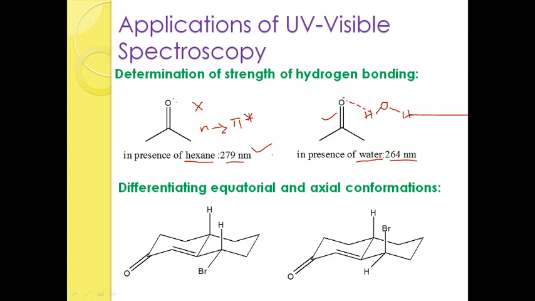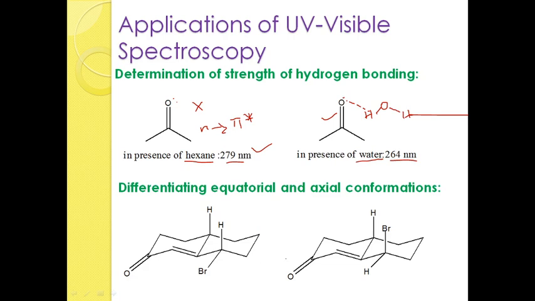And UV visible spectroscopy is used for determining the equatorial and axial conformations. Which conformation is equatorial and which conformation is axial can also be found out by using UV visible spectroscopy.